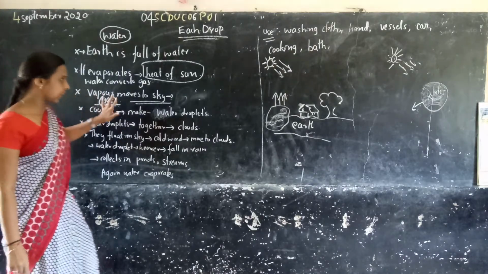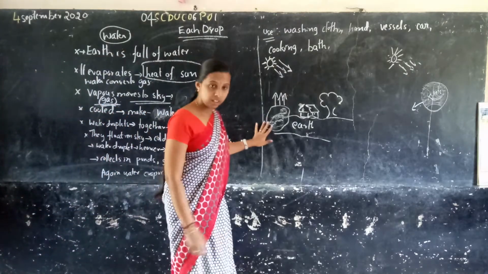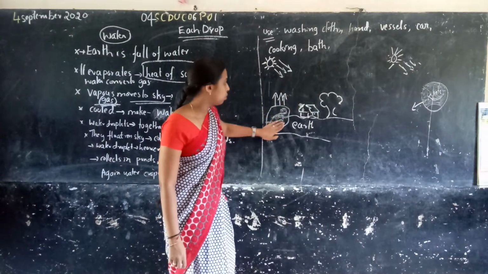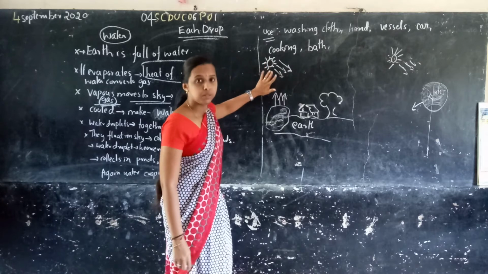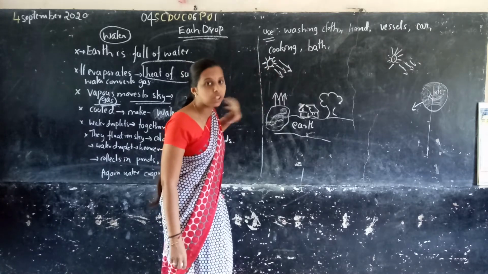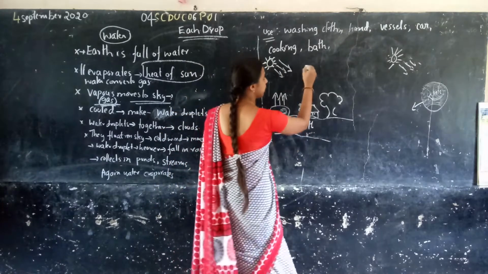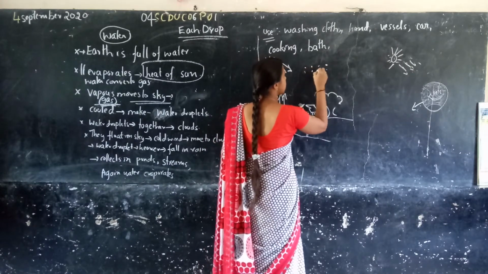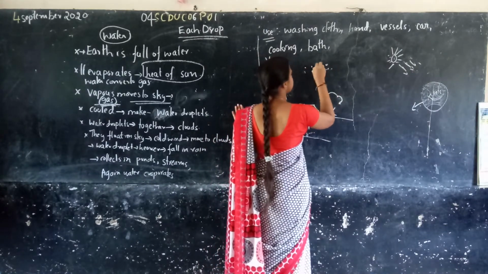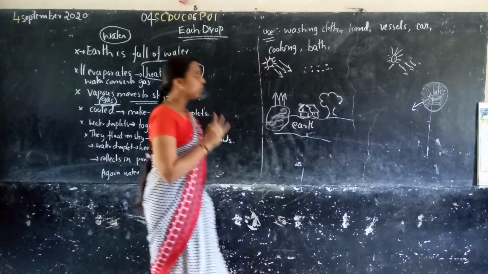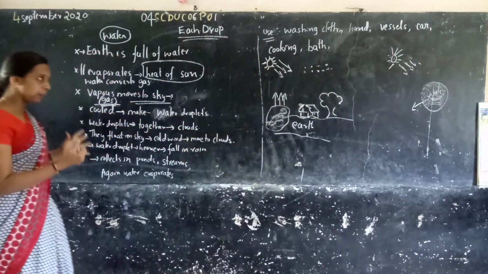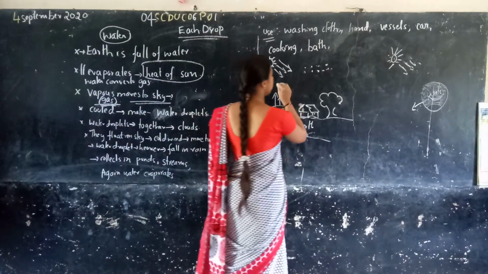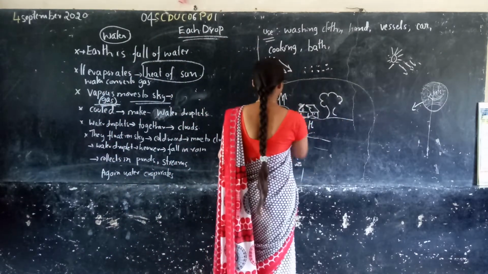So the water on the earth evaporates, converts to a gas, and forms a vapor. This is a vapor, like small particles, above the earth.